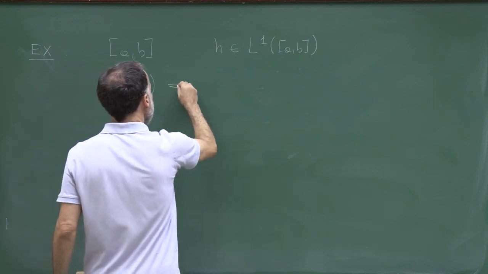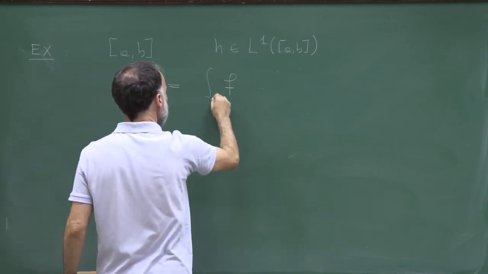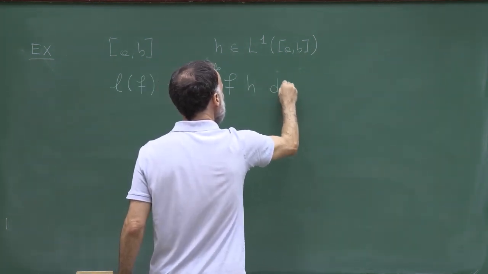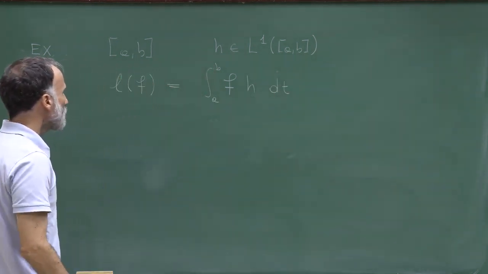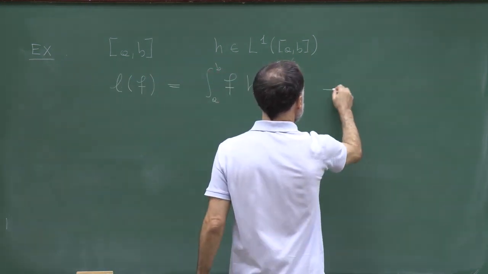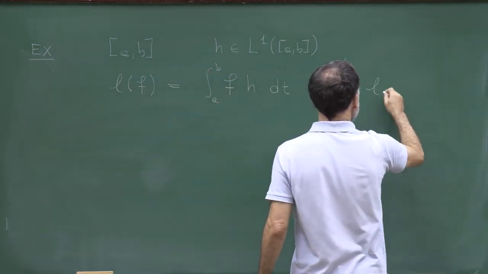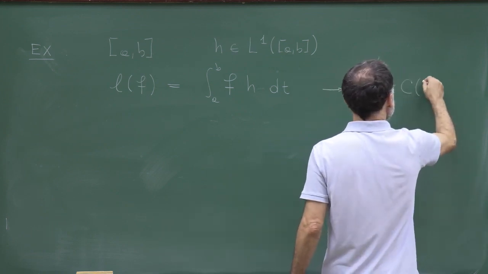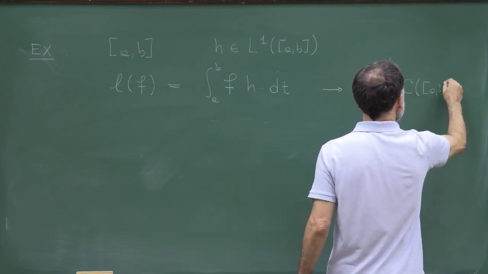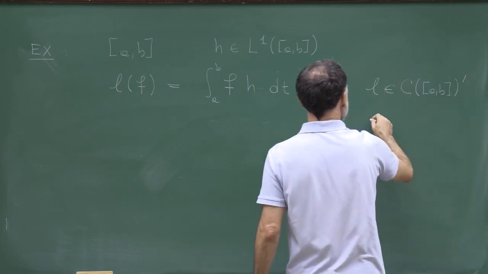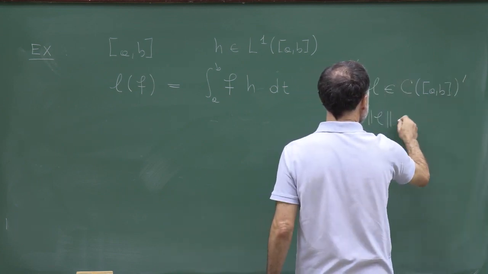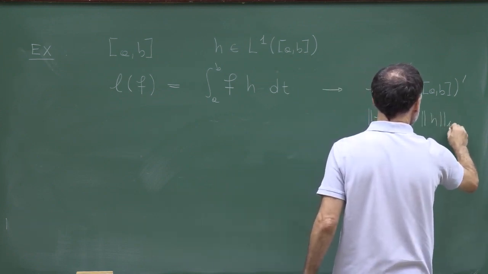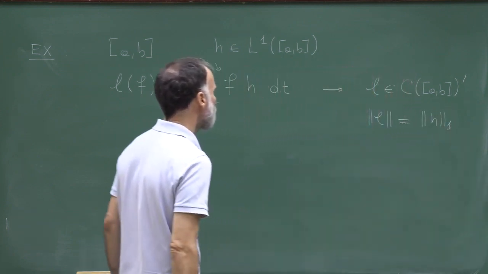L of f is the integral of f with respect to h in the interval [a, b]. So I claim that L belongs to the dual space. So it's a bounded linear functional, and that the norm of L is, in this special case, equal to the L1 norm of h.